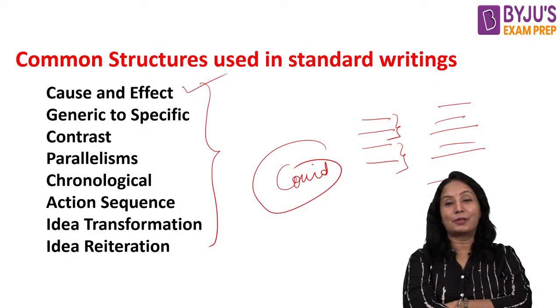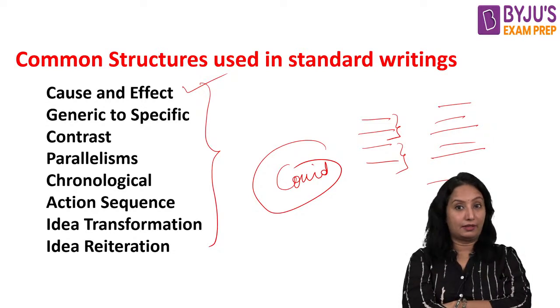They go very specific here. They may start off with a generic or broader idea and narrow down to talk about one particular thing.